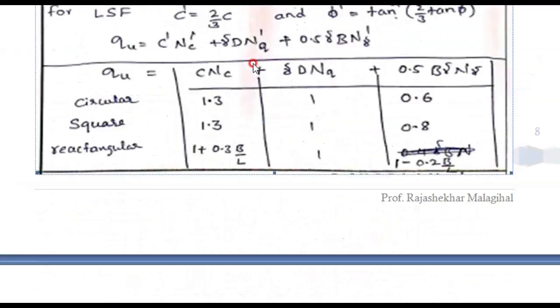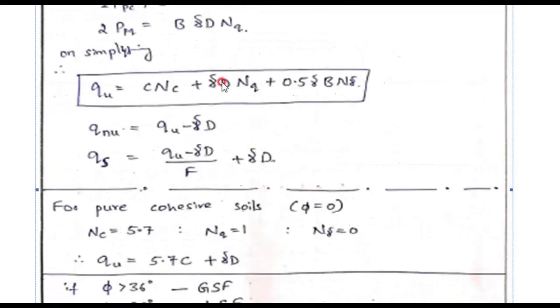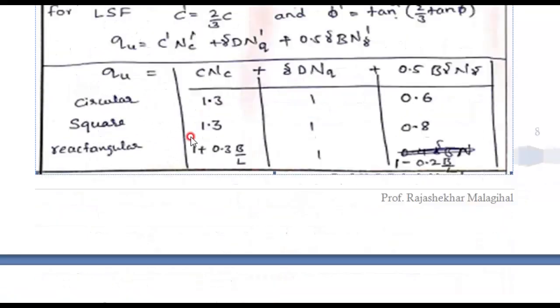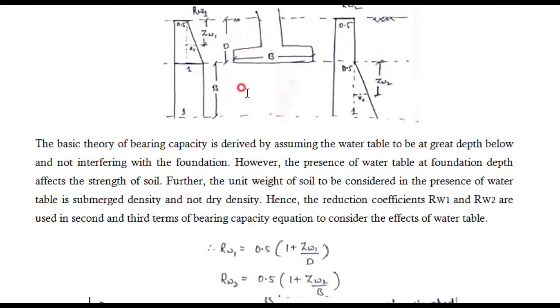Then coming to here, gamma is there and here also gamma is there. Then which gamma do we need to take? Whether the gamma belongs to this zone or this zone. If the soil is completely dry, then we have only one gamma, and both gammas will be the same. The second term gamma and third term gamma both will be the same.